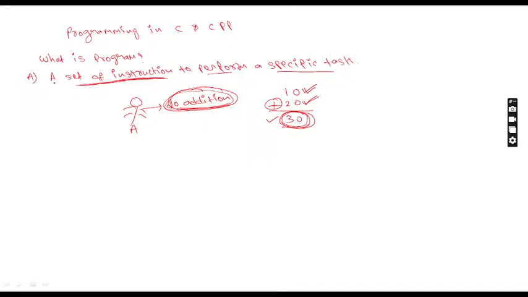Is that clear, everyone? What is the meaning of a program? A set of instructions to perform a specific task. So when you are adding any two numbers, whatever answer you get, that answer is 30. So this 30 is nothing but your result.